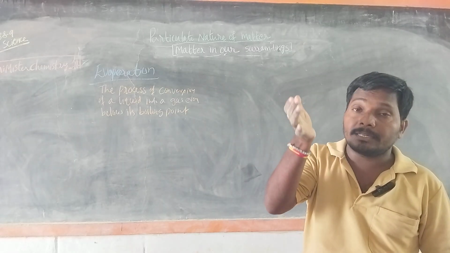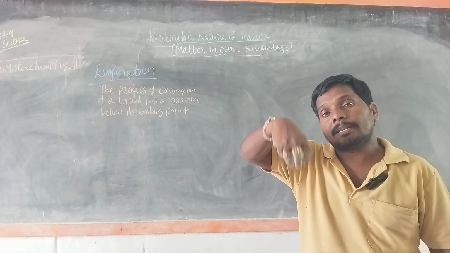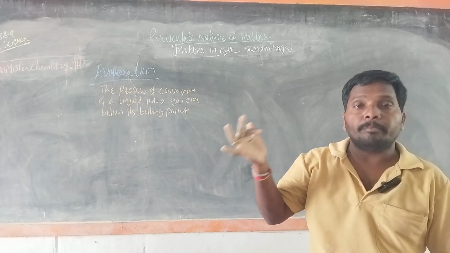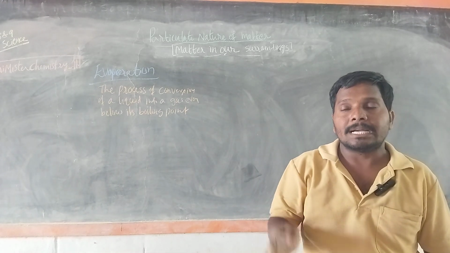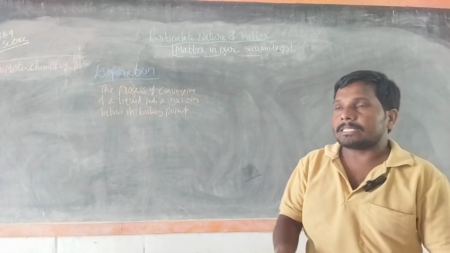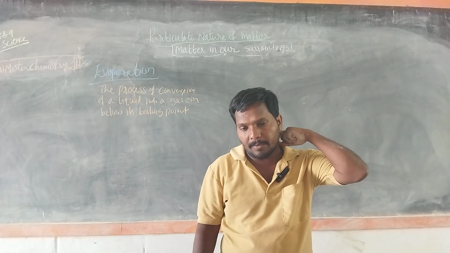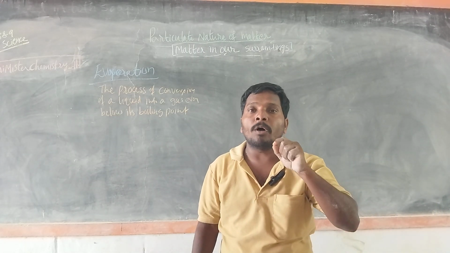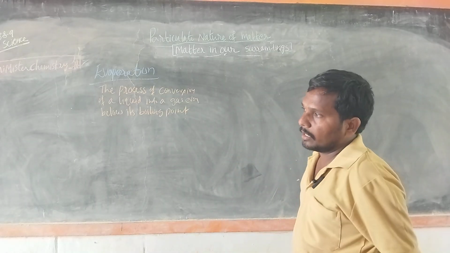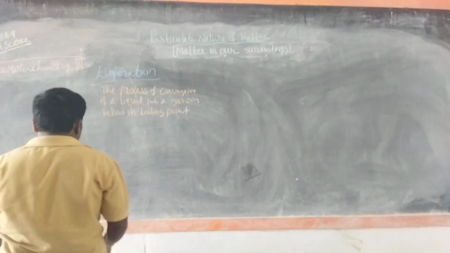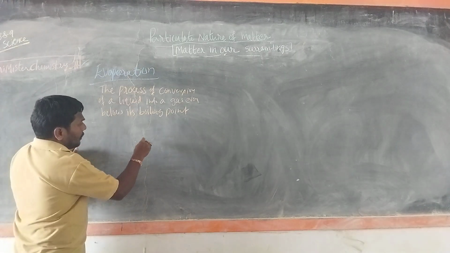At 50 degrees centigrade also, water evaporates without heating, below its boiling point. Such a process or phenomenon is called evaporation.